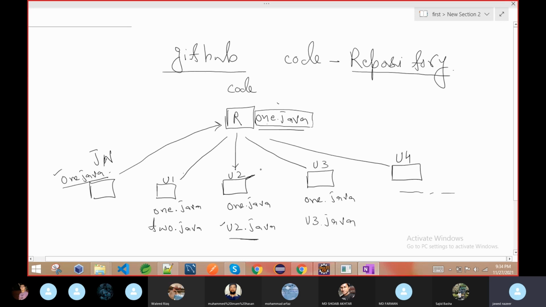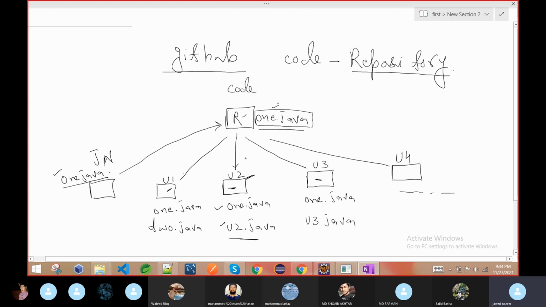Whenever you want to push the code, your local system must have the latest of whatever is in the repository, then it will allow you to push the code. If anyone doesn't have the latest code and wants to push the code, they have to first update their local.